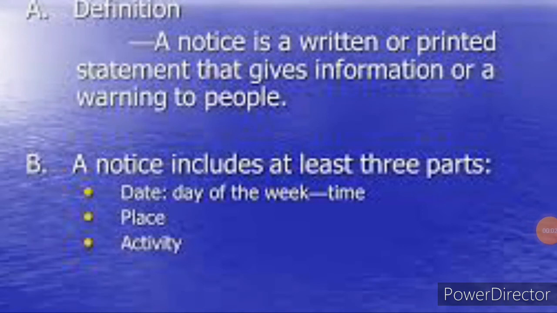A notice includes at least 3 parts. Listen, children, a notice must include 3 parts. The first is the date, day of the week and time. The day, date and everything should be mentioned there. Second, the place must be written in it. Next, the activity: what is the concept, what is the reason, what is the message you want to share. The first one is the date, time and week, the second is the place, and the third is what the activity is about. So that is known as notice writing.